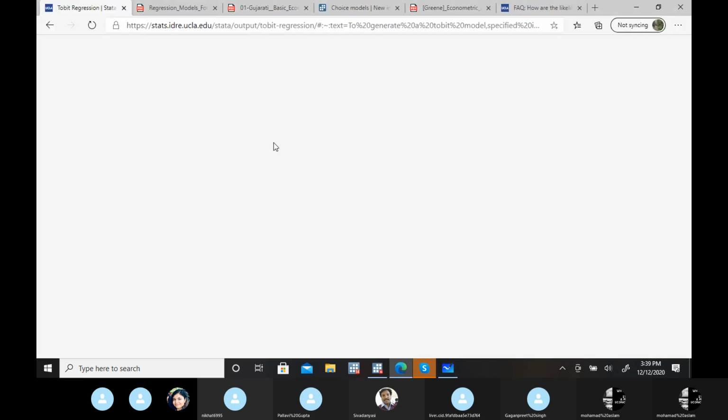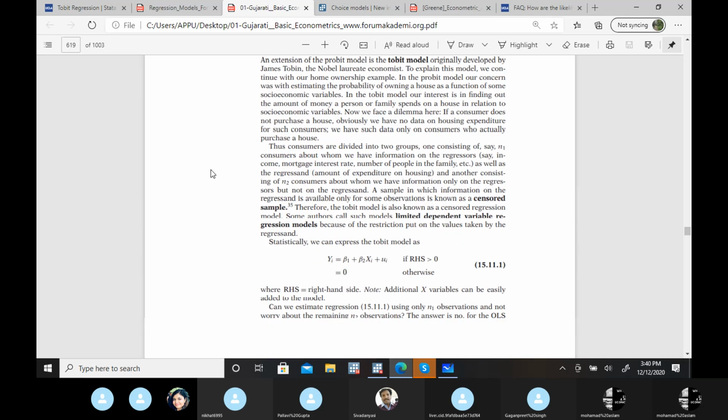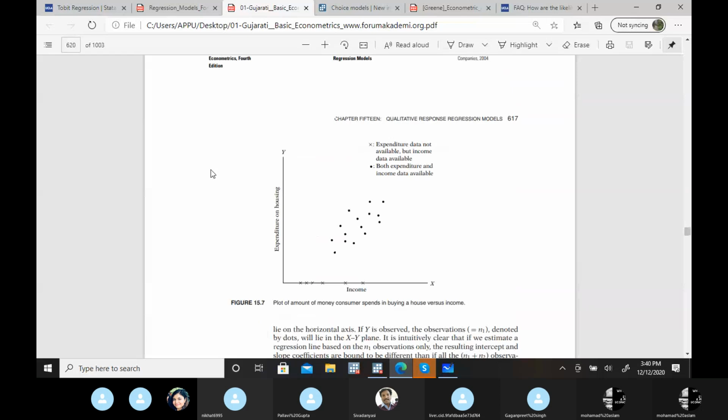So first, let's take an example from Gujarati. In this particular book, Basic Econometrics, in this chapter they introduced everything, but not in detail at all. Not even the logit model, not even the probit model. Okay, so let's take an example from Gujarati.